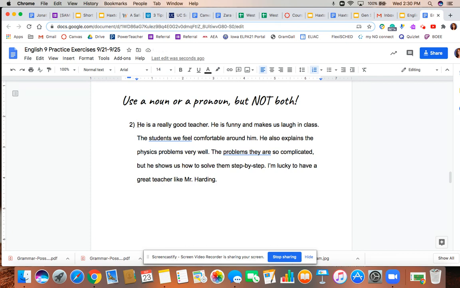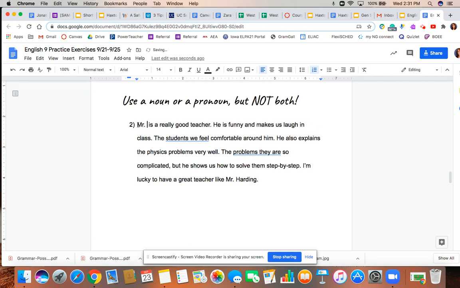Is that a good idea? Could that be confusing for the reader? Do we know who he is? Do we know what teacher we're talking about? That would be really confusing. So this is an example where we need to be careful to delete the pronoun and not the noun so that the reader understands our message. In this case, it would be better to leave the noun Mr. Harding and delete the pronoun he. Mr. Harding is a really good teacher.